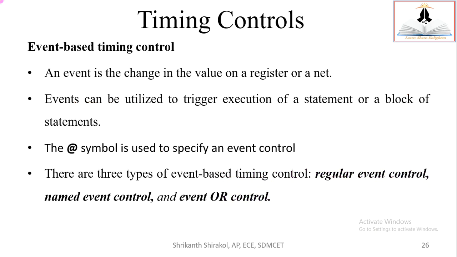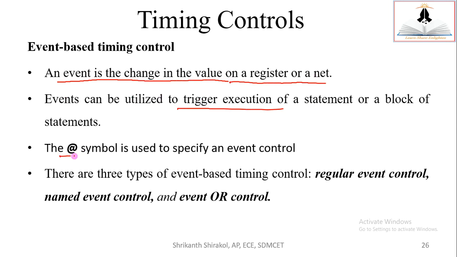The next one is event based timing control, and event based timing control again is subclassified into three types. Let us see what is the meaning of it. What is an event? An event is a change in a value. Remember this. An event is a change in a value on a register or a net. So events can be utilized to trigger execution. You have been using this already.